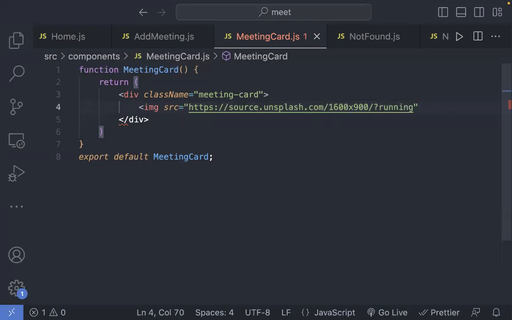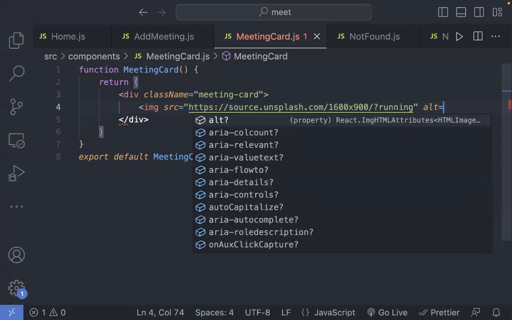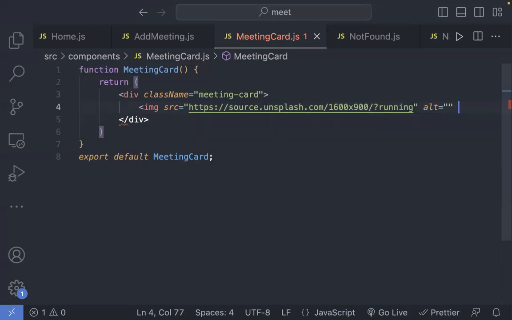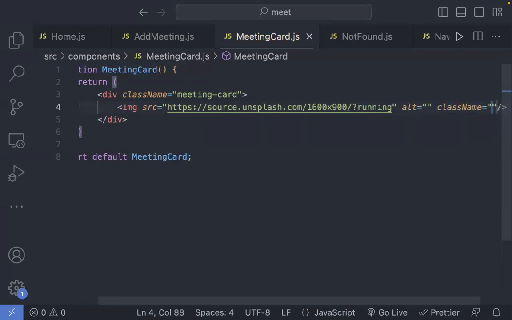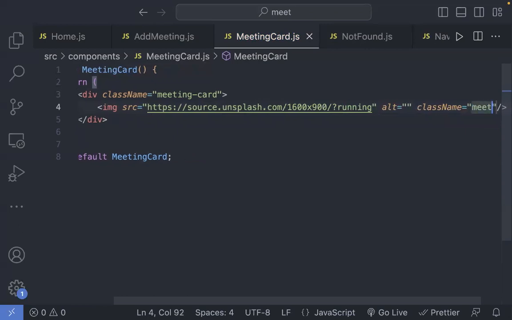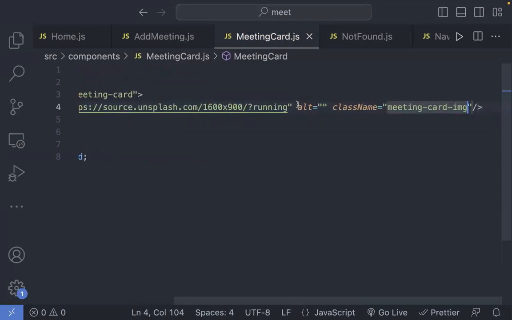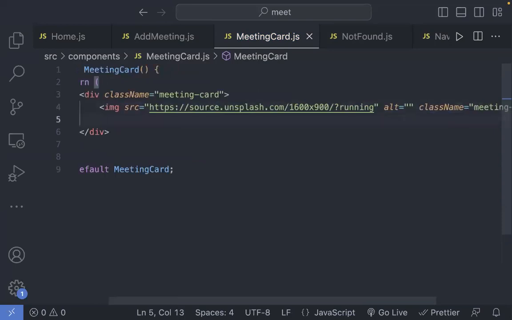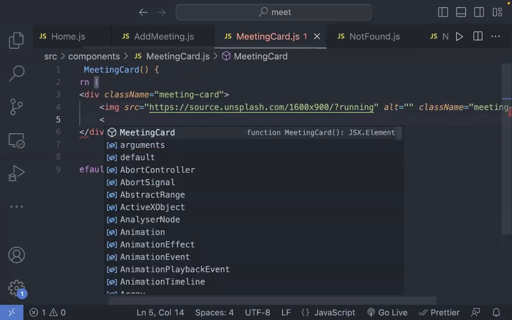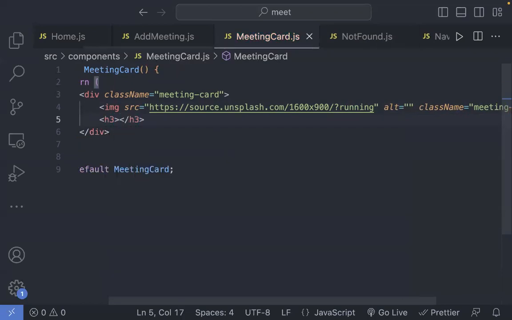Okay, and ALT is blank, and I can just close this. After this, I could have a class name, and the class name could be meeting card image. And then I could have an H3 tag over here.